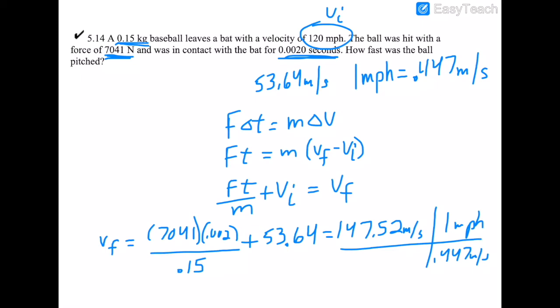Did I get that original one right? 7,041 times 0.002, divided by 0.15, that's in kilograms, that's right, plus 53.64, and I do get 147.52 meters per second. Divide by 0.447, and I get a velocity.